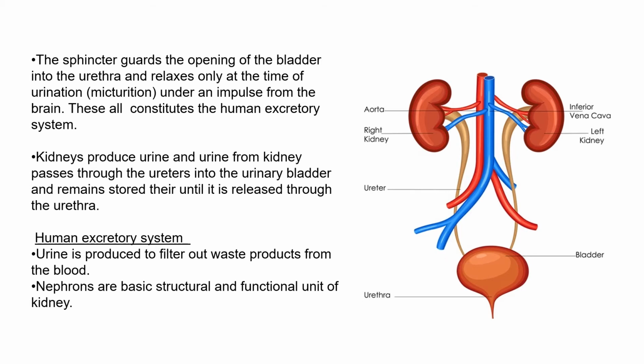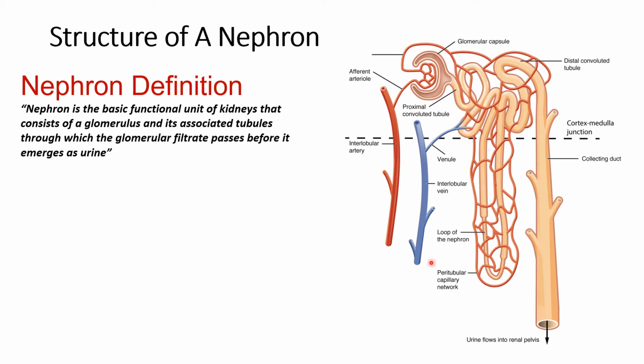Now let's have a look at the nephron. Structure of the nephron. This is the structure of the nephron. Nephron definition: it is the structural and functional unit of the kidney. It consists of the glomerulus and its associated tubules, through which the glomerular filtrate passes before it emerges as urine. So we are going to discuss everything which is mentioned here in detail.